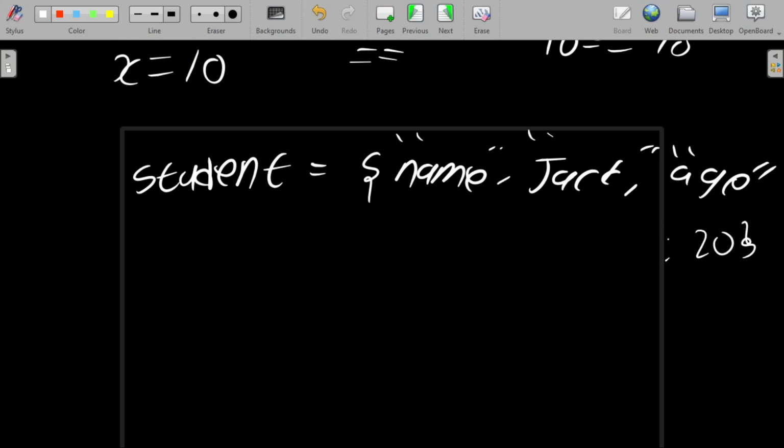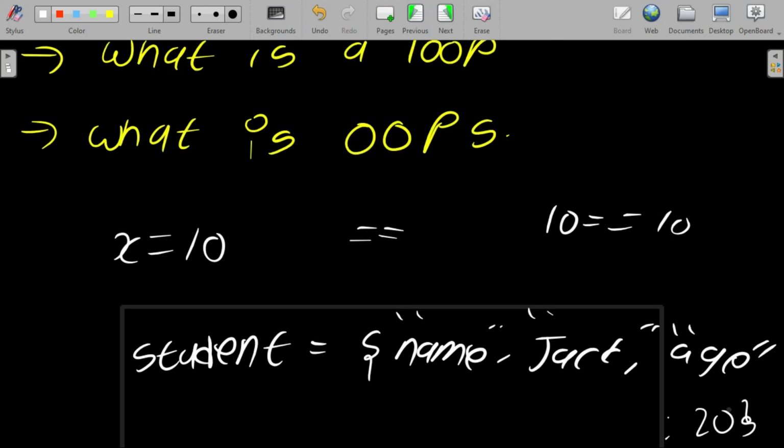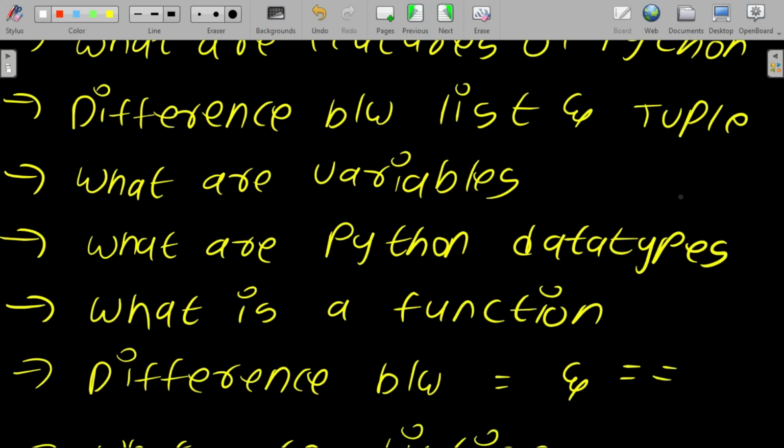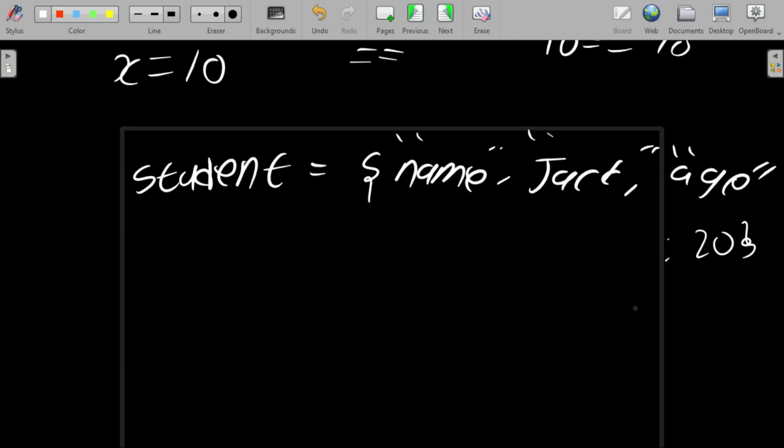Here name is the key, Jack is the value, and a dictionary uses curly brackets. So list, tuple, and dictionary have different brackets.